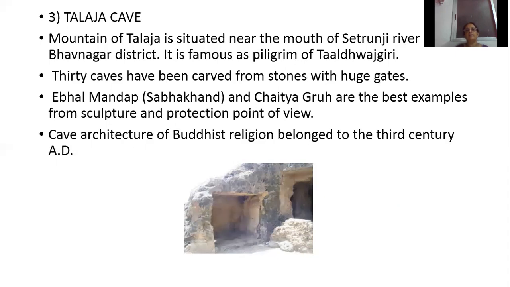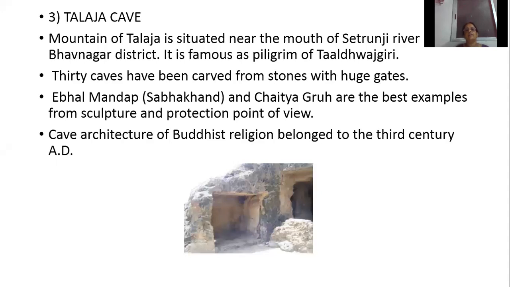Ebal Mandap, that is a Sabhakhand, and Chaitya Graha are the best examples from a sculpture and protection point of view. So what is remarkable about this cave? We can find the Ebal Mandap, Sabhakhand, Assembly Hall, and the Chaitya Graha, that are big halls, the best examples of sculpture and protection point of view. And the cave architecture of it is an example of Buddhist cave architecture. It is believed that it belonged to them. It was made in the 3rd century.